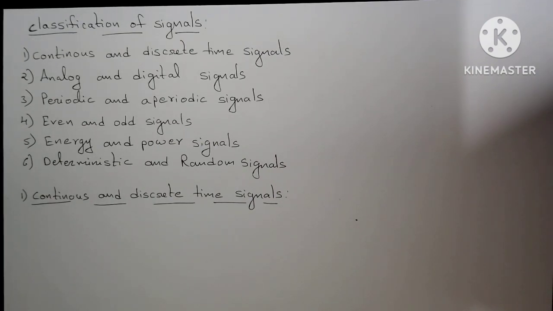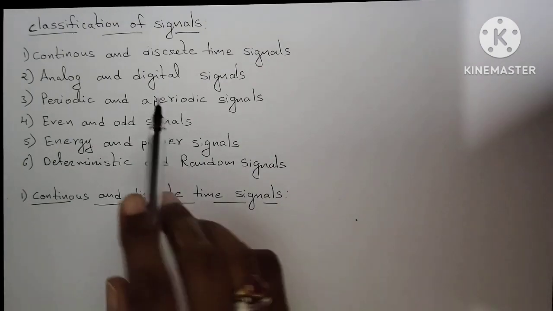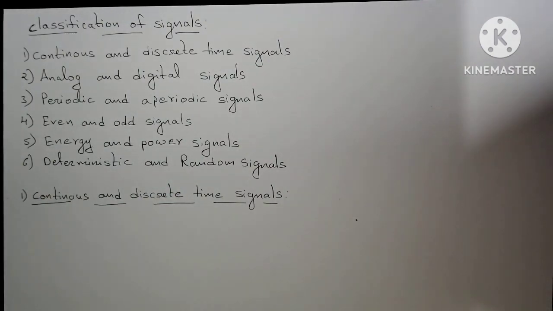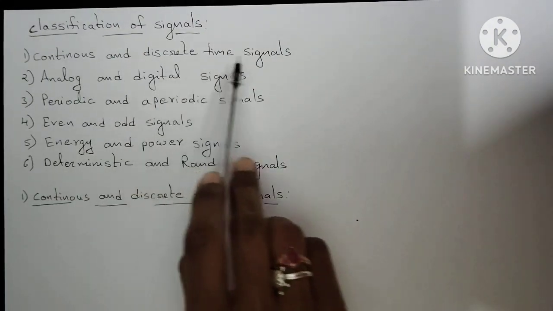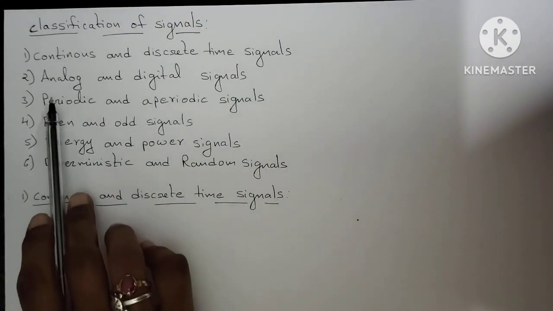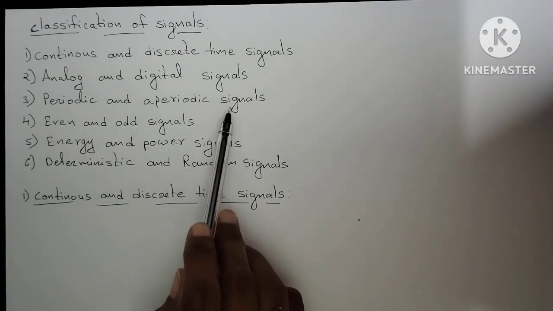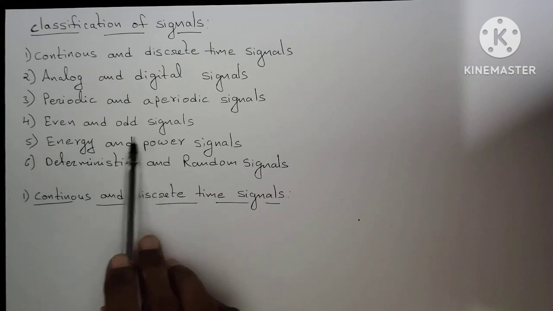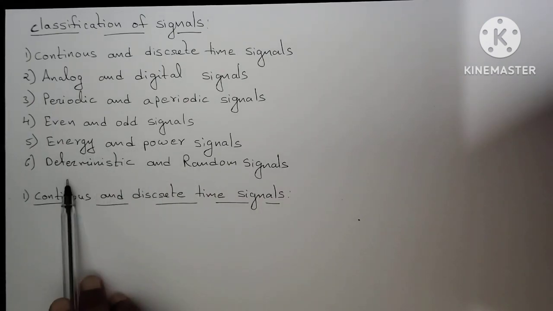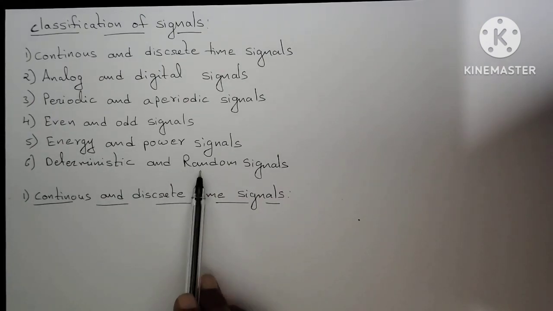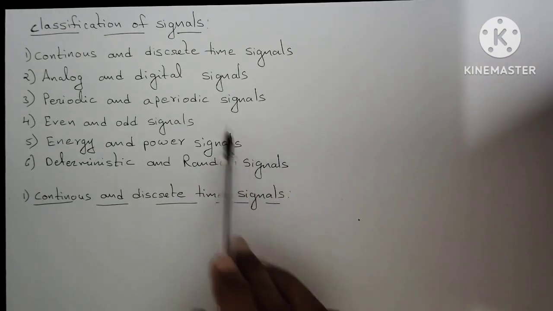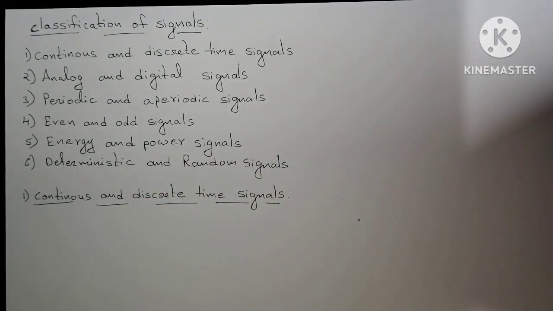Today I am going to explain about classification of signals. In the previous video we have seen what is a signal and what is a system. So we have different types of signals. The first one is continuous and discrete time signals. The second one is analog and digital signals. The third one is periodic and aperiodic signals, even and odd signals, energy and power signals, deterministic and random signals. So all these are the different 6 types of signals. Let us see one by one.